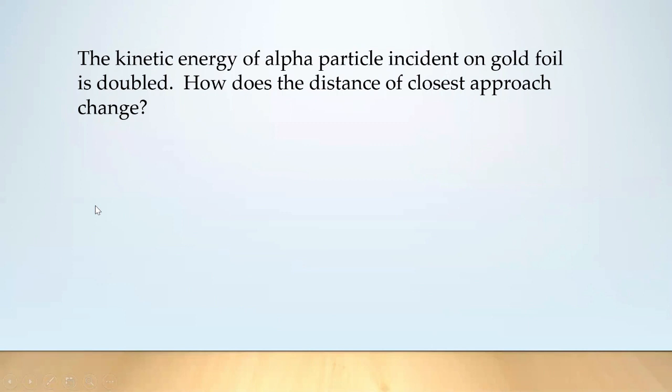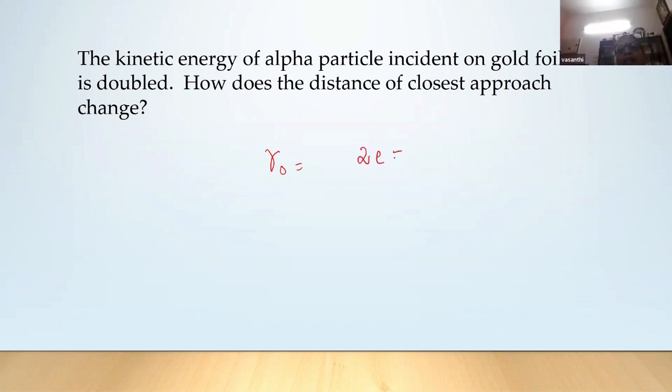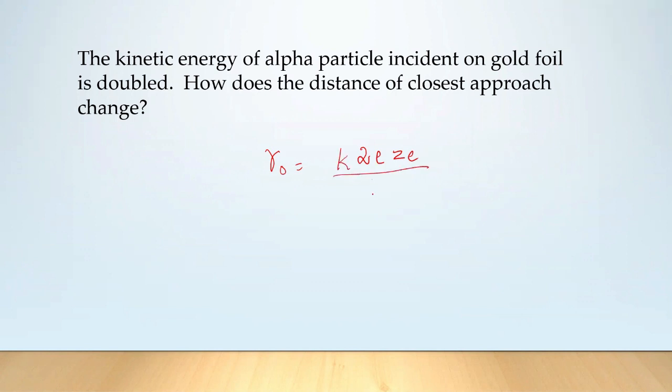Okay. The kinetic energy of an alpha particle incident on a gold foil is doubled. How does the distance of closest approach change? What is the r naught formula? r naught is 2K Z e squared by kinetic energy, isn't it?